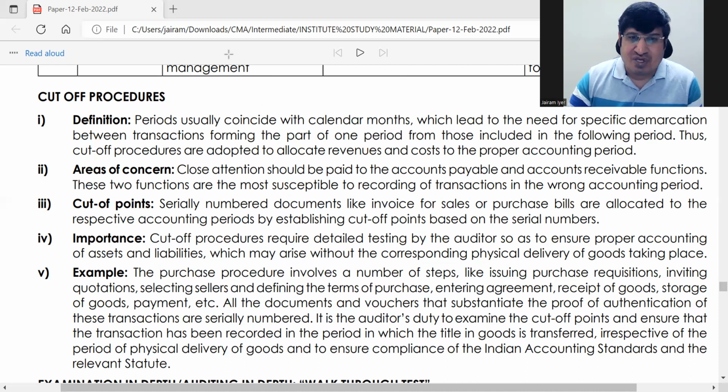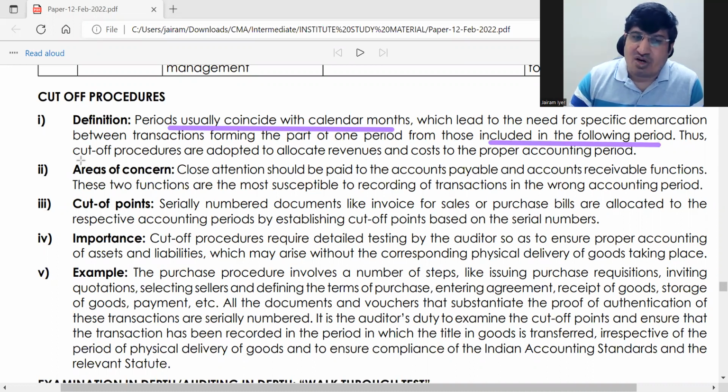So periods usually coincide with the calendar months. But sometimes what happens, some transaction of a particular period is not fully completed, it is included in the following period.